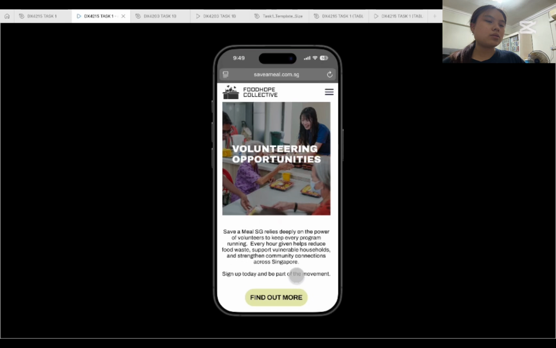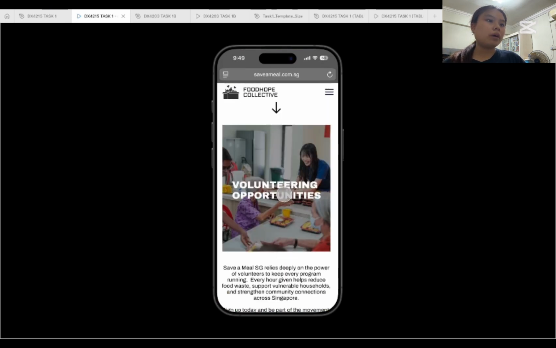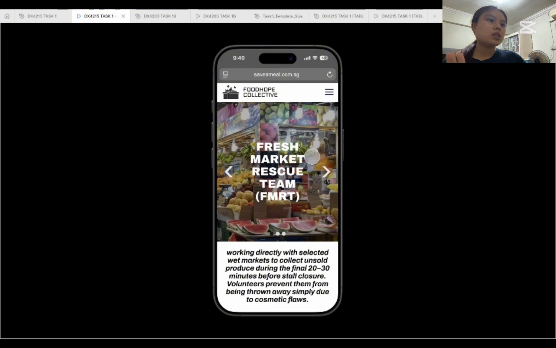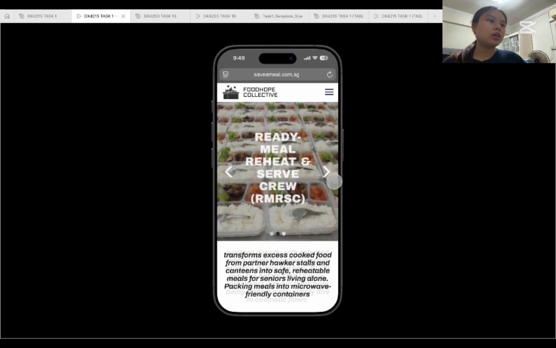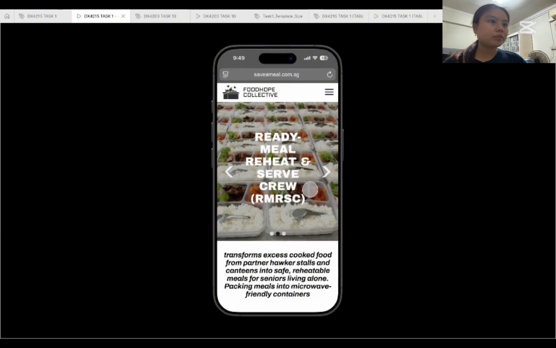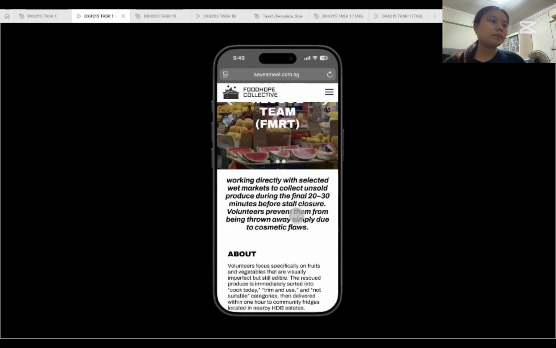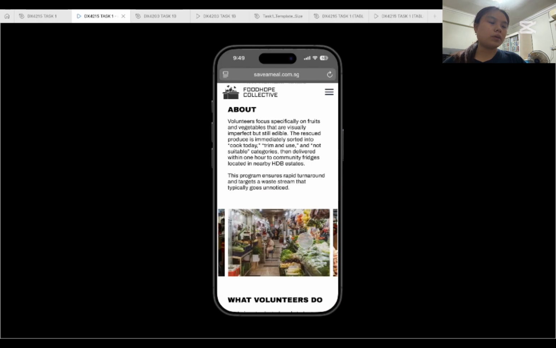A little body text to tell people that we rely on volunteers, and then find out more about the volunteering opportunities. So from here, I have 3 different volunteer programs that I came up with, and over here I have a little image carousel where users can click back and forth to view all of the different volunteer programs that they can volunteer for. And for each page, I have a little description under here, and a little bit more about the program so people can learn about it.